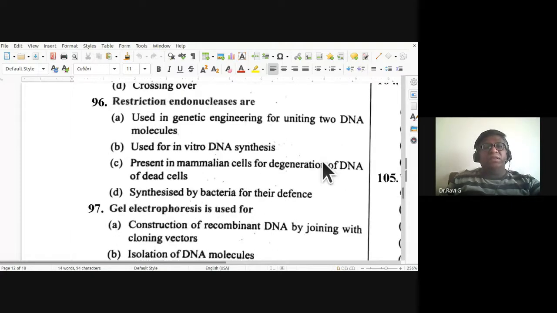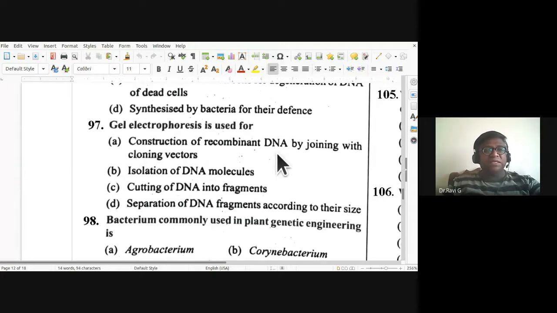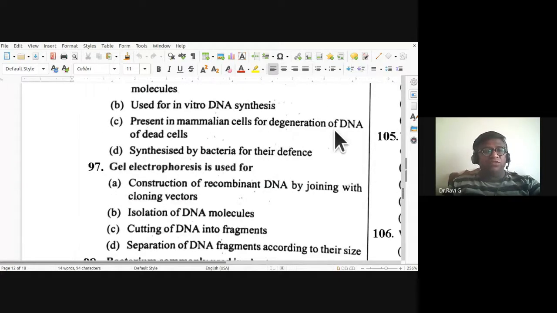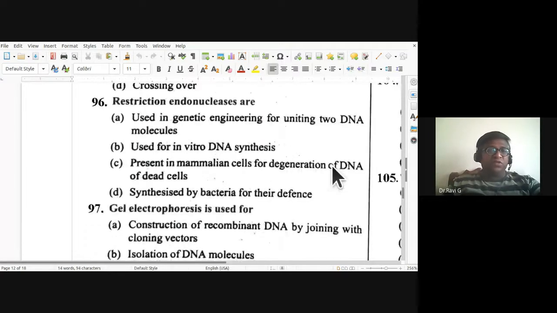96th, restriction endonucleases are used in genetic engineering for uniting two DNA molecules, used for in vitro DNA synthesis, present in mammalian cells for degeneration of DNA of dead cells, synthesized by bacteria for their defense. So, which is the best explanation for restriction endonucleases?